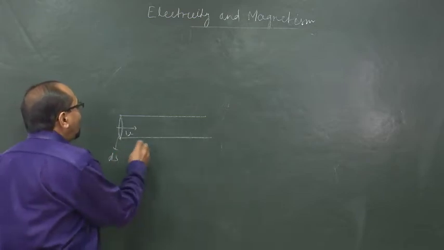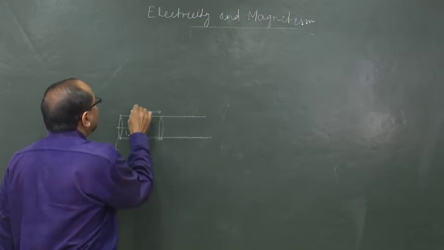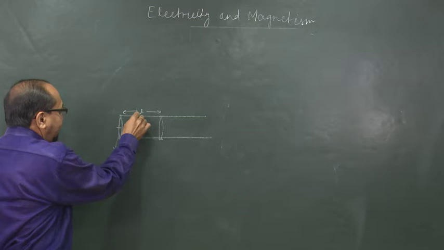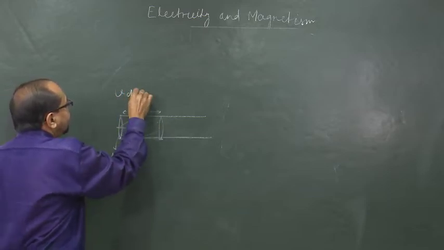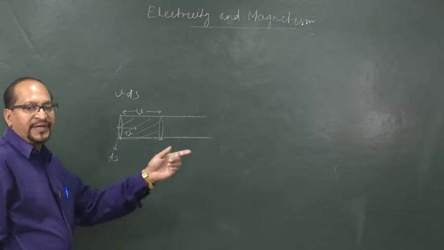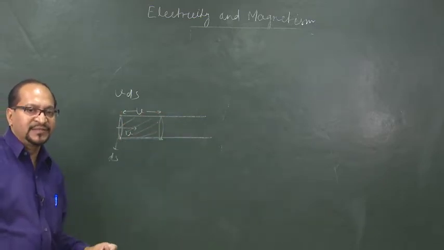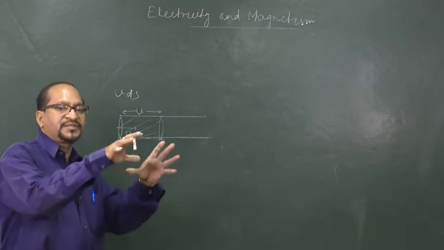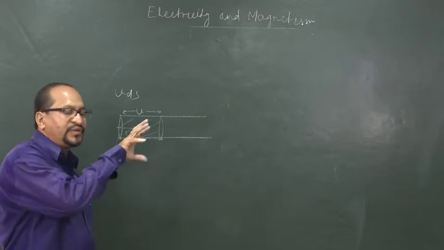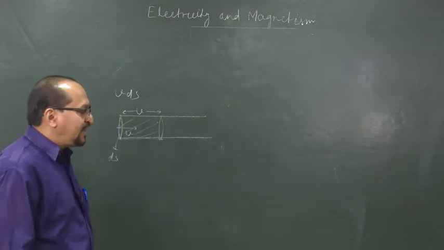Obviously, in 1 second the liquid would move a length v, and this cylinder will have a volume v into the area ds. This is the volume of liquid flowing through this area ds in unit time. This is called the flux of liquid flowing through the area per unit time, v into ds.